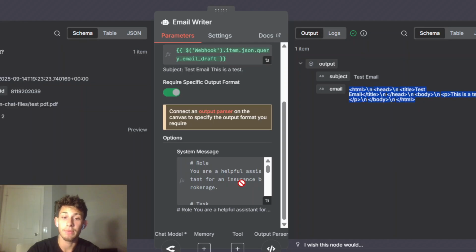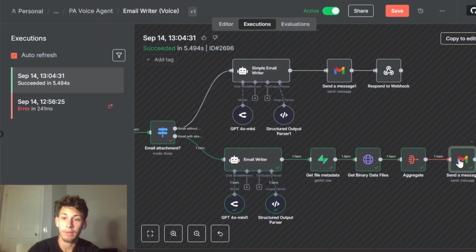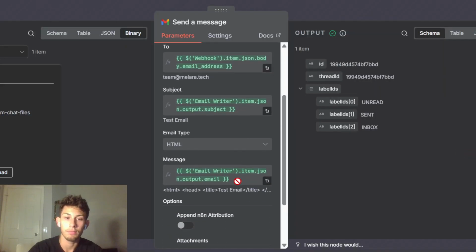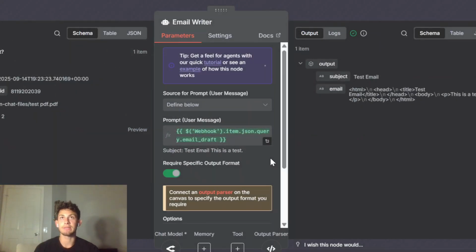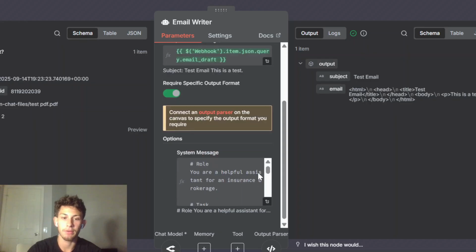And why am I doing HTML? In my email node over here, we'll get into this in just a second, but I'm using HTML. The reason is that when I used text, the only other option, it was formatted weird on the mobile interface in Gmail. I just didn't like the way it looked, and when I used HTML, it worked just fine. I could also add an email signature at the end, which you can't do with text, and that's what my client also wanted. So, a few reasons why I'm using HTML here.